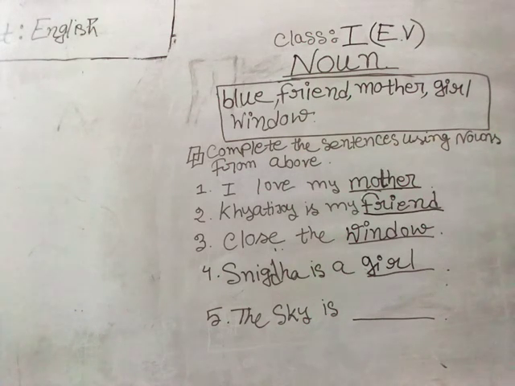So if we can't put here any of the options from the box, then what would be the correct one? Do you know what's the color of the sky? Basically, how does it look like? We all know that over our head we can see a beautiful sky, and of course it is a blue colored sky. So can we write here blue? Can we put blue as our correct noun or correct answer? Of course. Do you agree with it? Yes, I hope you also agree with me, as blue is the color of the sky.